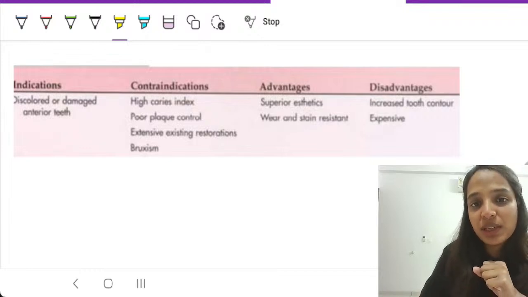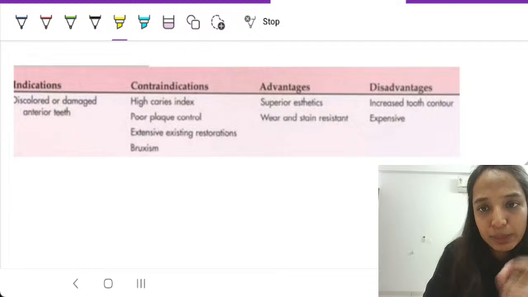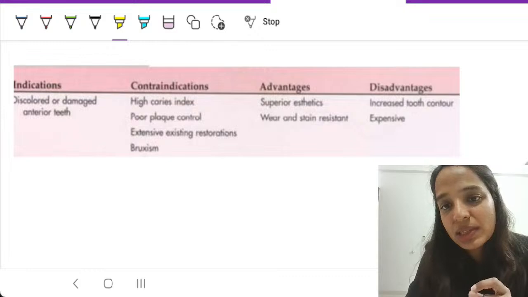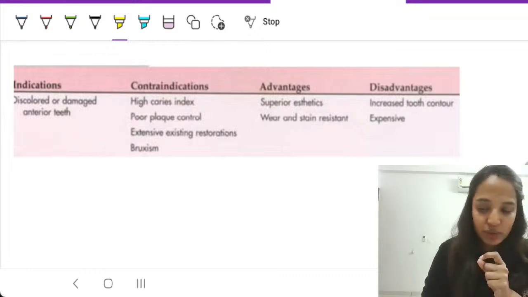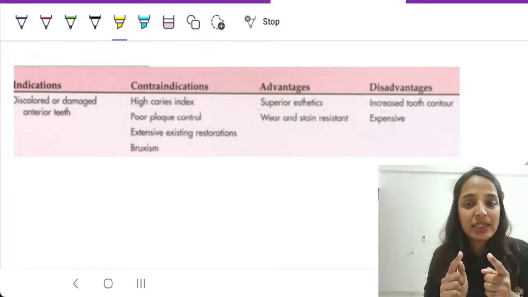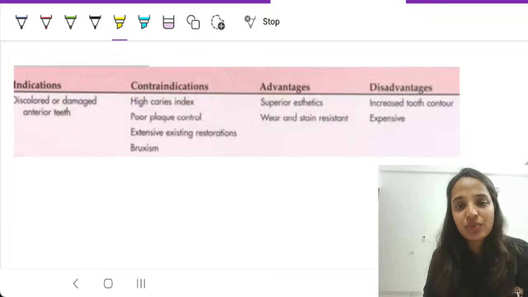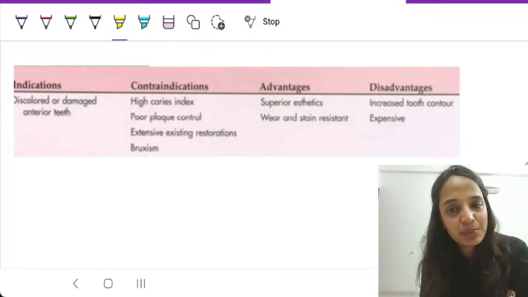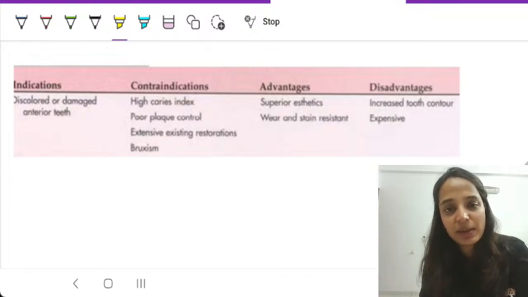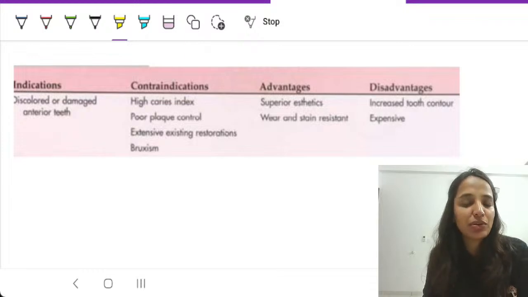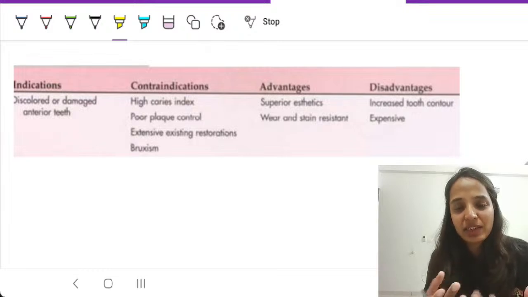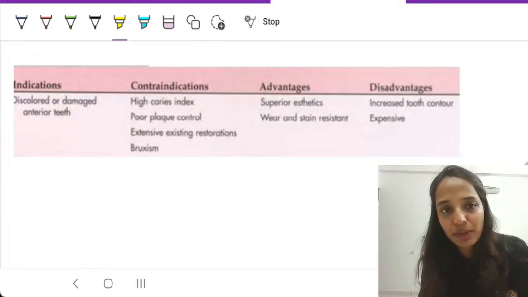Advantage of veneers are the superior aesthetics that it offers, plus there is minimal tooth preparation. But the very important disadvantage is it is very expensive in nature. Now, with veneers, always remember it is a bonded restoration. So in veneers, the traditional tooth preparation principles, where you cover a lot of surface area and prepare the tooth so as to gain retention, do not apply, because once it bonds to the tooth structure, the retention is automatically because of the chemical bond that is forming over there.